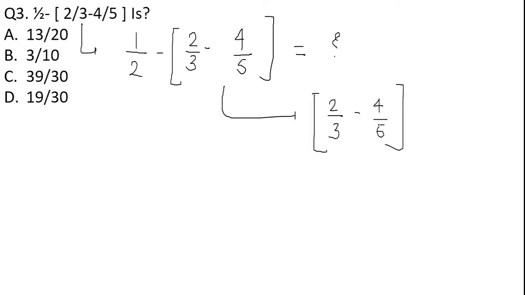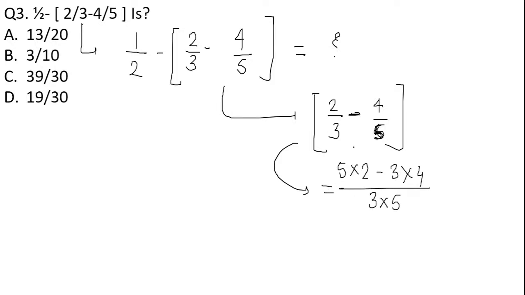This is very simple, but for the students who don't understand how to solve such questions, you can see carefully how I'm solving it over here. Here the denominators are not the same, so we cannot carry out the subtraction directly. What we are going to do is simply cross multiply: 5 into 2 minus 3 into 4, divided by 3 into 5.